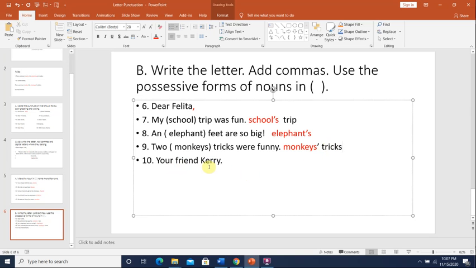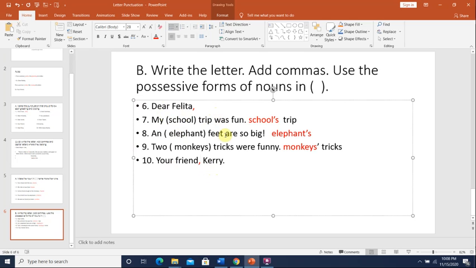Your friend, Carrie. We are closing the letter. Okay, where do I put the comma? After the closing. Your friend, and then I put the comma, and then I write the person's name. I write my name. So who is sending the letter? Carrie. Who is she sending it to? Felicity, sorry. Felicity.